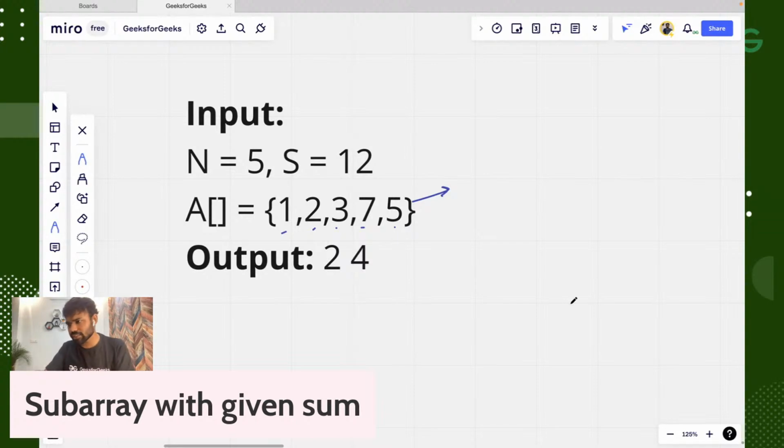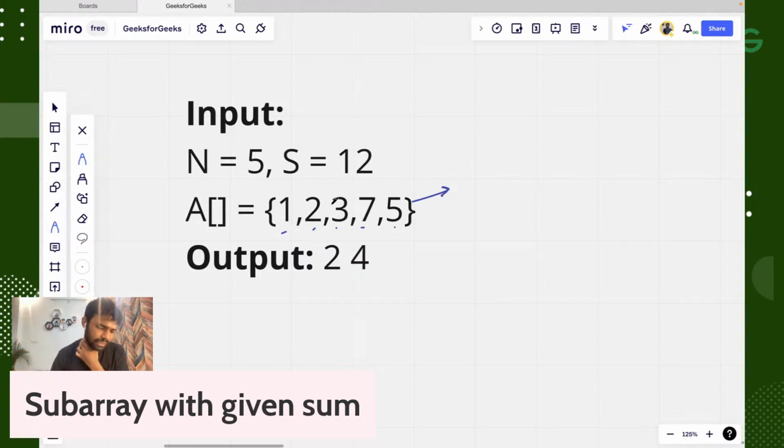Tarun, in this case also we can use sliding window, but it will be a variable size sliding window. When it is k consecutive elements, that means a fixed size sliding window, but we can also use variable size sliding window. Sneha, it's fine, the problems will be common.